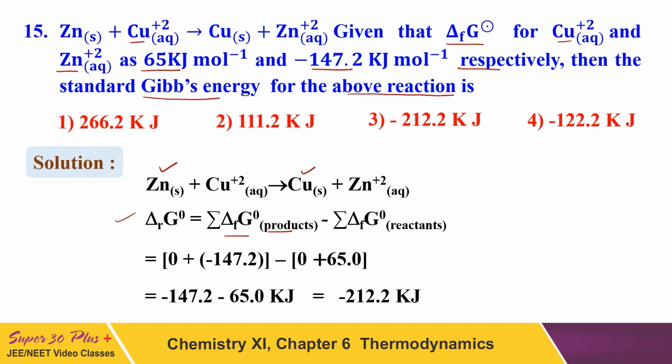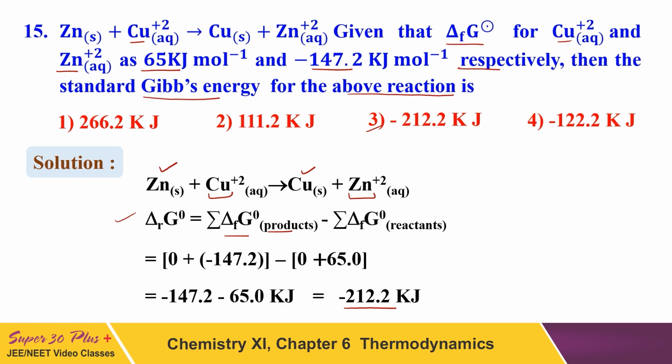So this will be 0, and after putting the other values of copper plus 2 as a product and zinc plus 2 as a reactant, the answer will come minus 212.2 kilojoule, which is option number 3. So the right answer of this question will be minus 212.2 kilojoule.